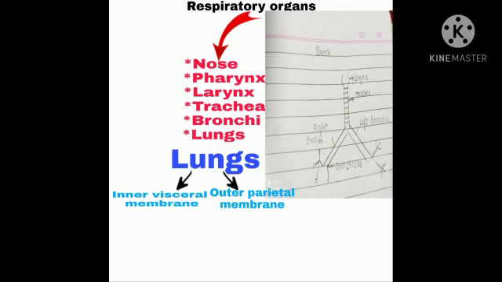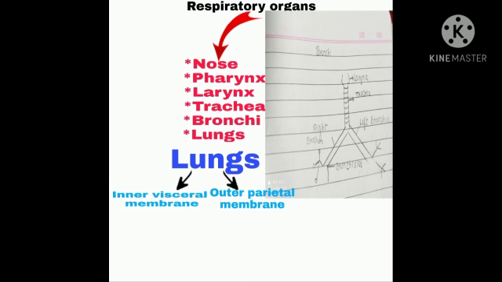Now, let's learn about the lungs. Lungs are a pair of spongy and elastic organs. The left lung is smaller than the right lung because the heart accommodates in between. Lungs have a large surface area because of the clusters of alveoli present at the end. Membranes of lungs.